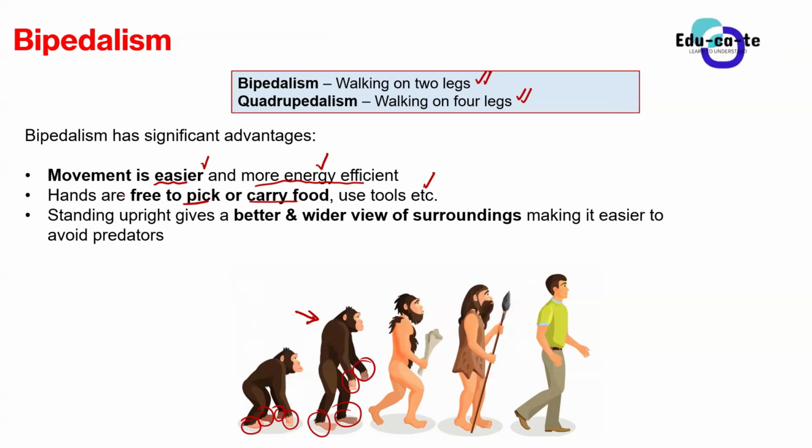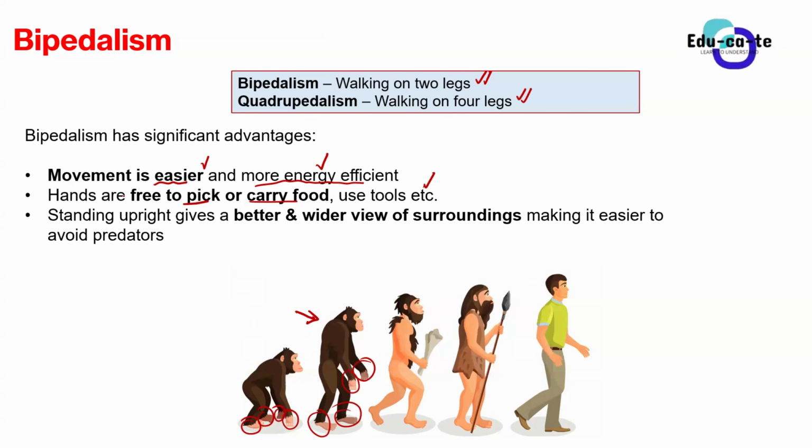Now, also, standing upright gives a better and a wider view of the surroundings, making it much easier to avoid predators. Basically, whenever an organism has got bipedalism, it is also able to stand upright, because for you to walk on two legs, you need to stand upright or stand erect.